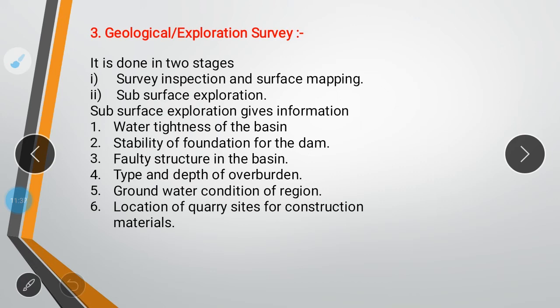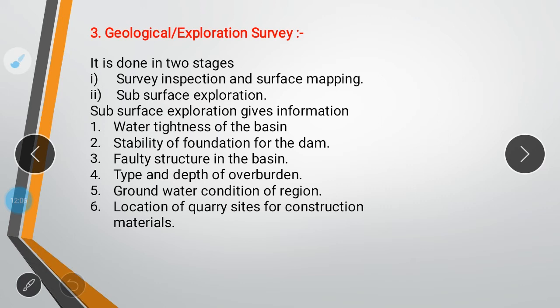Next is a faulty structure in the basin. Sometimes when you construct and there is a faulty structure, it may cause a problem. Next is type and depth of overburden. You have to calculate what the overburden is and what all should be required while doing that. Next is groundwater condition in that region. You should also understand what the water table is in the given area. As we all know, we are running short of water, so we have to preserve water too.